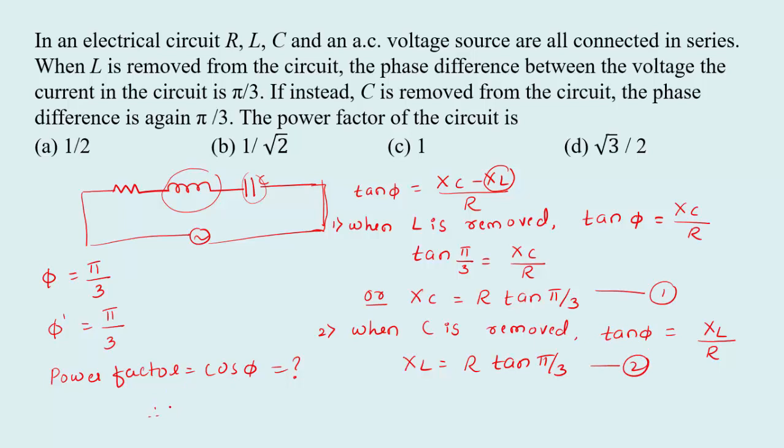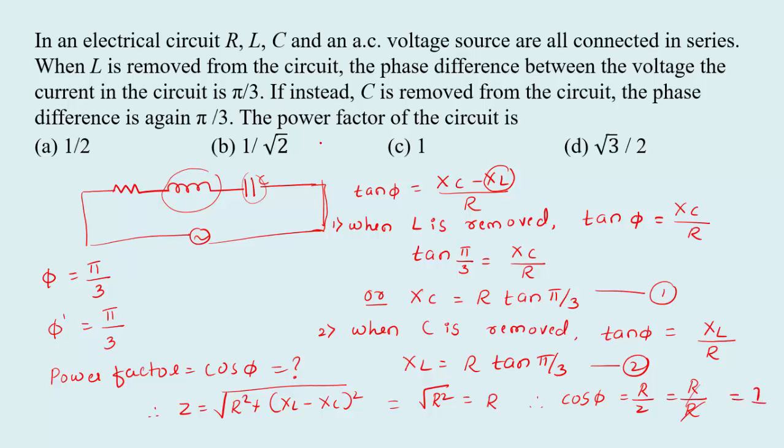So therefore net impedance, we know that Z equals root of R square plus XL minus XC whole square. XL and XC values are both the same here. So both are the same means we get only root of R square, which is equal to R. Now power factor. Power factor means cos phi equal to R divided by Z. Z is again R, so R by R will get cancelled. Remaining is 1. So power factor is equal to 1, that is option C.